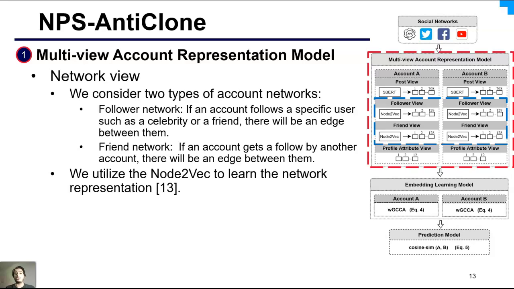Inspired by the success of graph representation, we utilize the node Tawfiq to learn the network representation, or in other words, network view of an account. Node Tawfiq can learn the high-level feature representation that includes deep social interaction of accounts.